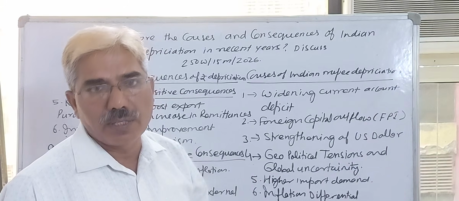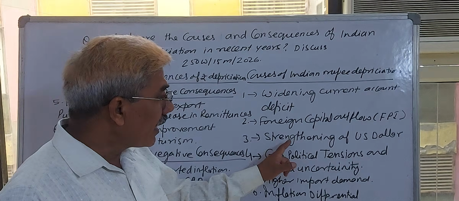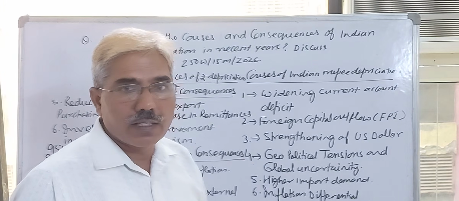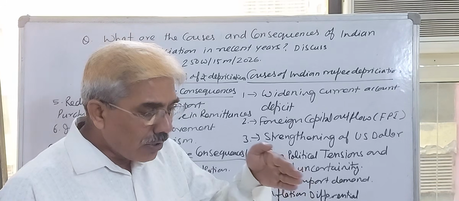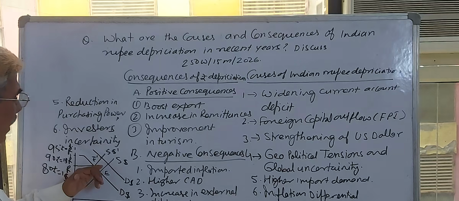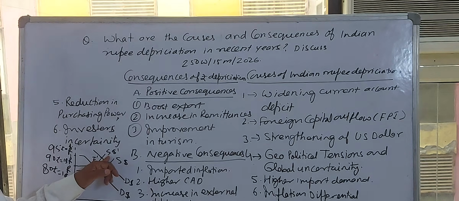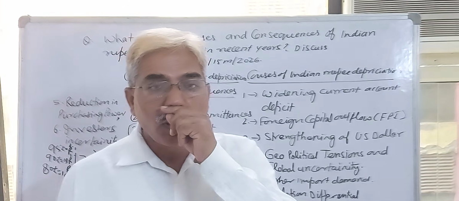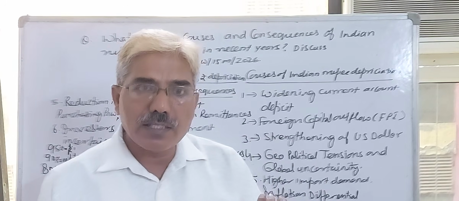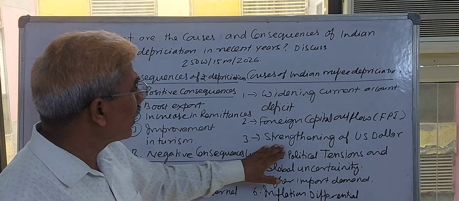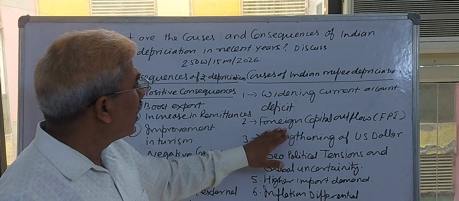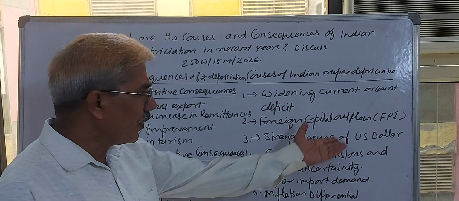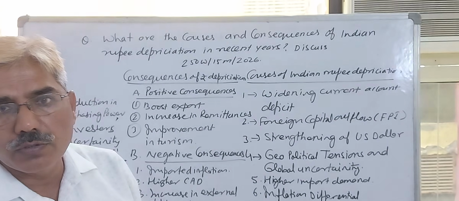You can see this in the data. That is responsible: if foreign capital outflow is there, it means the supply of foreign capital again began to decrease in our economy, from this one to that one. But the demand for foreign currency or dollars is again increasing, and that is why depreciation occurred again due to this foreign capital outflow. Third point, strengthening of the US dollar, as I discussed previously with you.